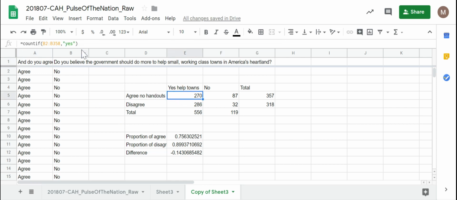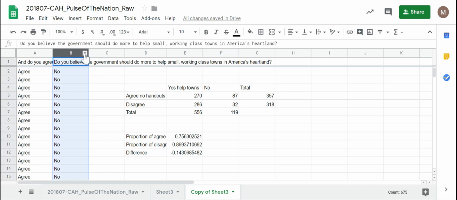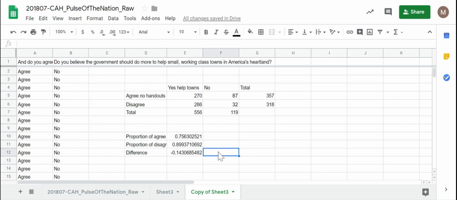Now, because I've set these all up where they're just counting yeses and nos within ranges, if I randomize all the yeses and nos, one more thing, I want to retype this difference. I don't really care about the negative, 0.14306, 3068, retyping that number here, except I don't really need the equals either, so that as I randomize and this number changes, I will be able to remember what it was. I'm going to randomly assign the yeses and nos to the agrees or disagrees. All four of these numbers should change, but if I've set this up correctly, these totals should not.